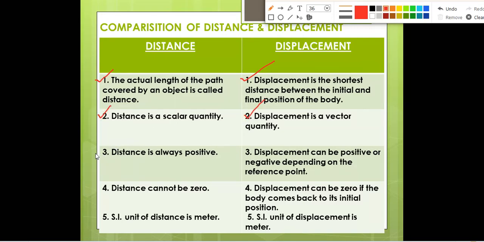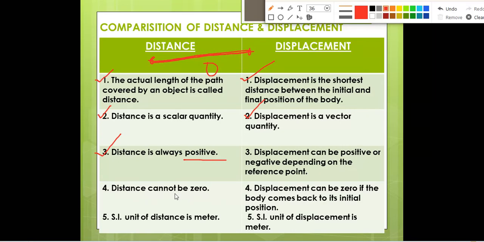We have read that distance will always be positive, because suppose a person wants to go from this point to this point, then this will be the distance for that point. It will be always positive. But if you want to come back to this one, then the displacement will be zero at that time. Displacement can be positive or negative, depending on the reference point. Okay, distance will be always positive, but displacement can be positive or negative.